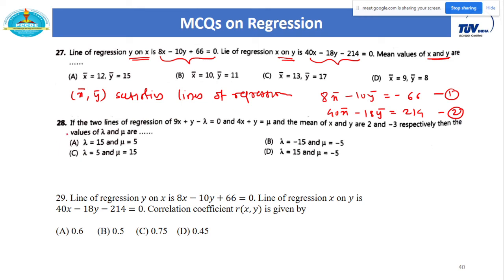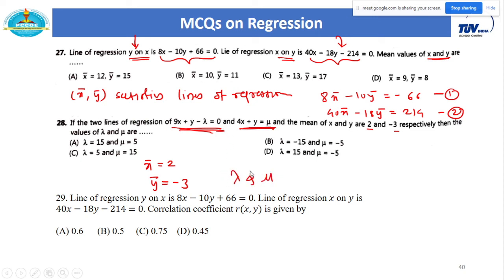Same logic is there, I think, in next example. If two lines of regression, so always remember there is only one line which is y on x, and there is only one line which is x on y. Okay, I did this part in next few examples. So if two lines of regression are 9x plus y minus lambda equal to 0, 4x plus y equal to mu, and the mean values are given. Mean values are 2 and minus 3. So here x bar is given, y bar is given. From these two equations, which are the lines of regression, we have to calculate lambda and mu.